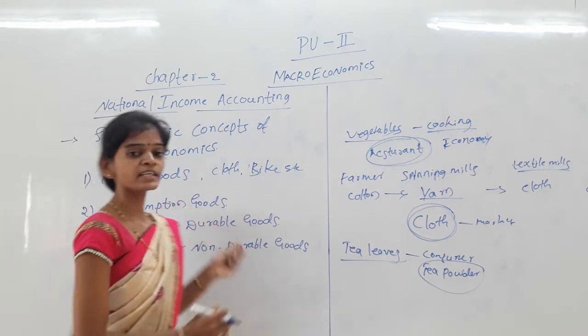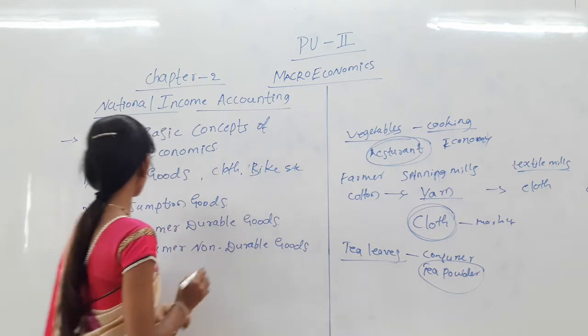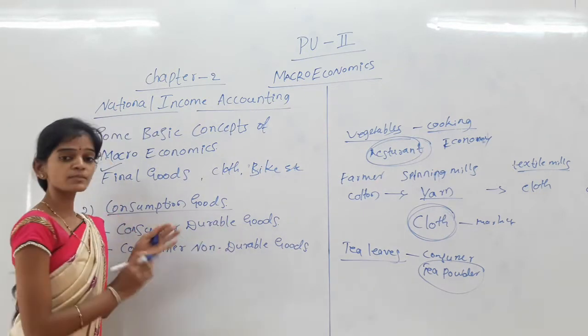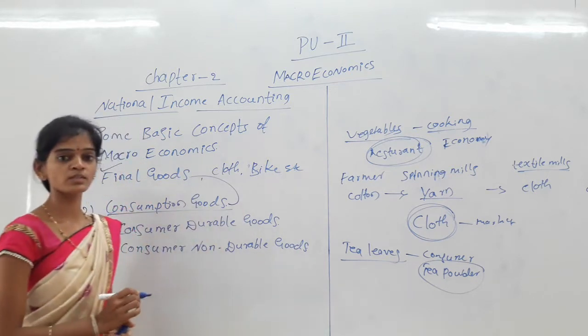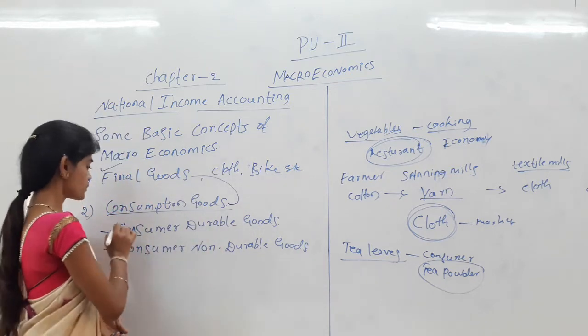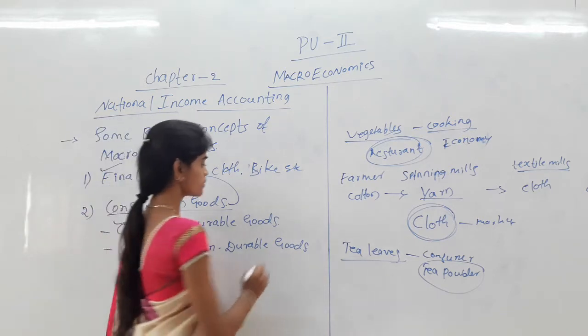Final goods means goods ultimately purchased from the market by the consumer. So next is the consumption goods. Consumption goods are also similar to final goods. In that, two types are there: consumer durable goods and consumer non-durable goods.